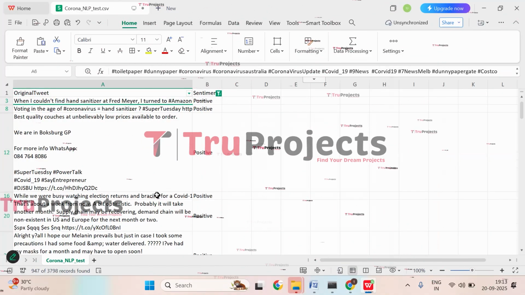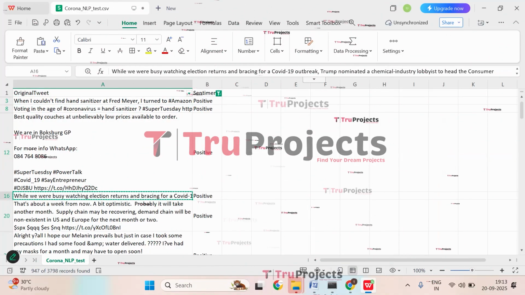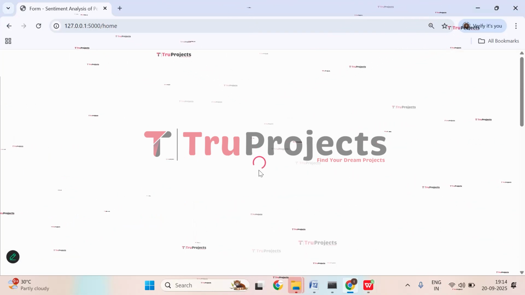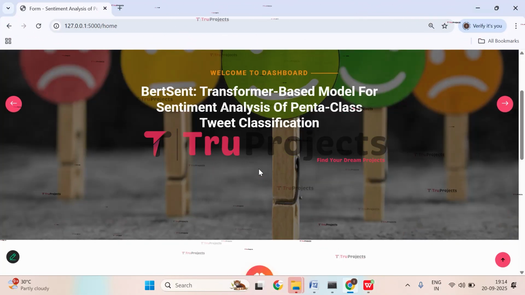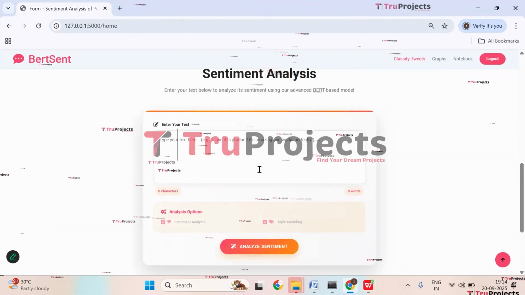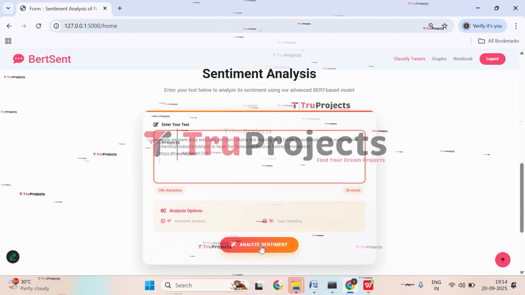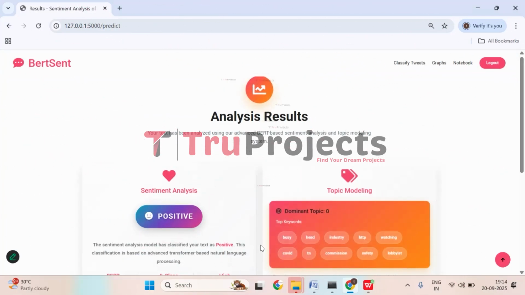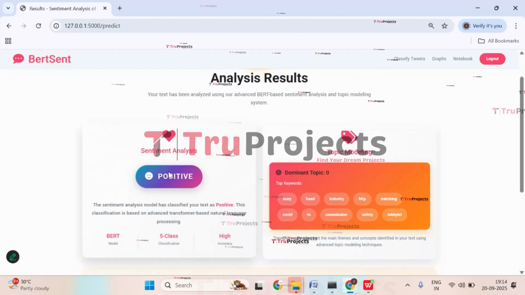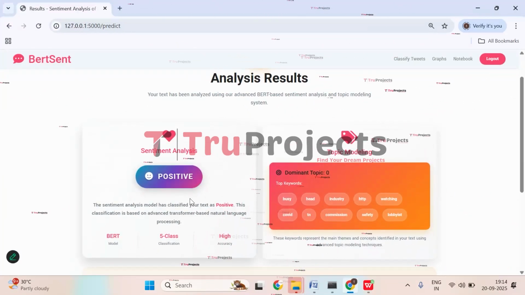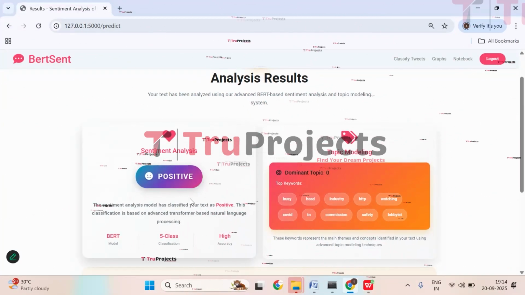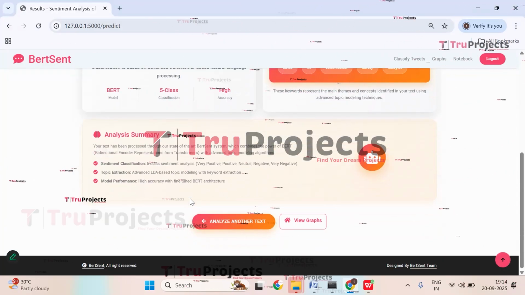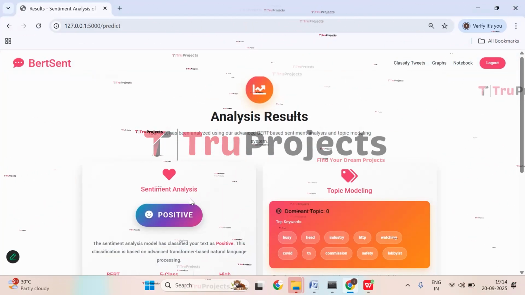So now let's check with this one. Paste it here. Click on Analyze. So here we got the prediction as positive. So in this way, you need to do the prediction.